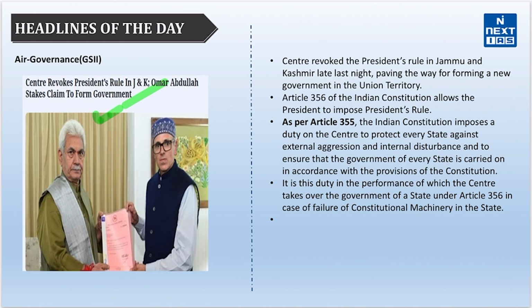And friends, according to the provisions of Article 356, President's Rule in a state can be imposed for 6 months at a time for a maximum duration of 3 years, and every 6 months parliamentary approval to continue President's Rule will be required again. So with this, let's conclude today's discussion.